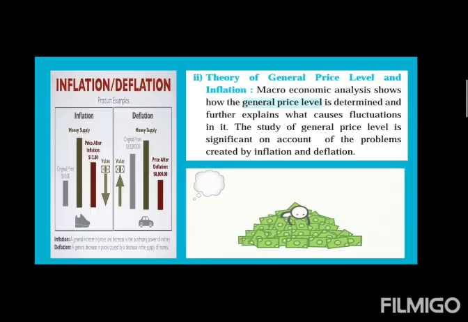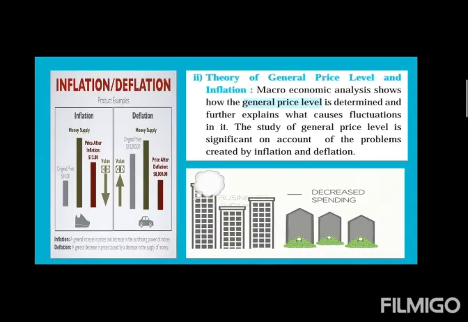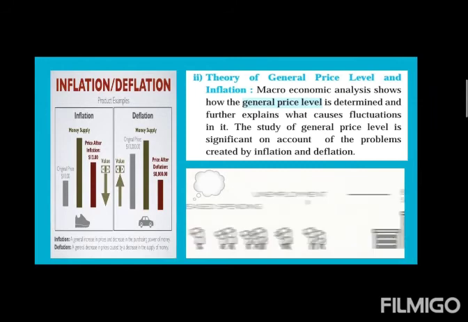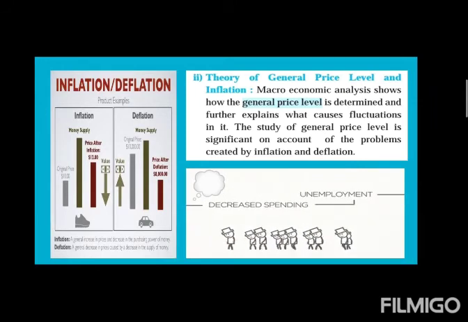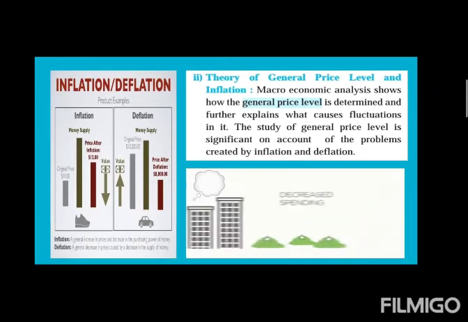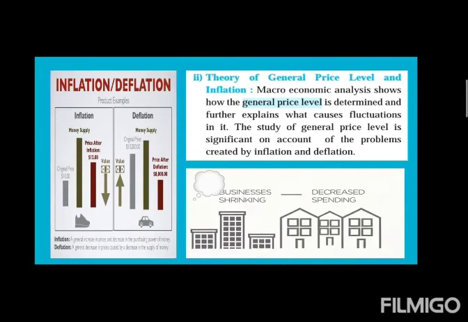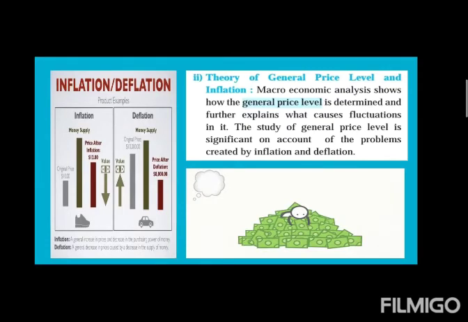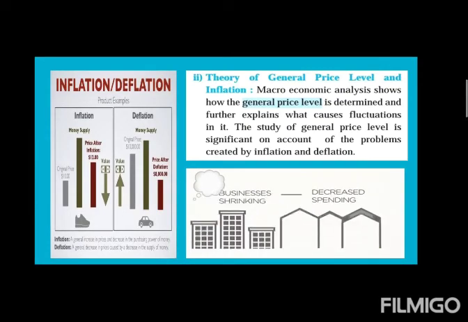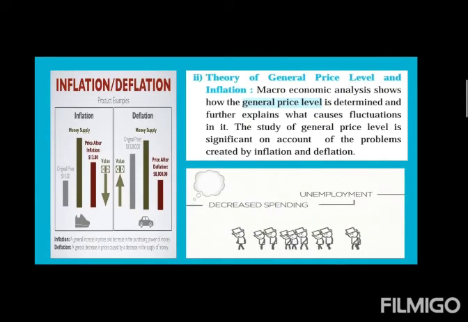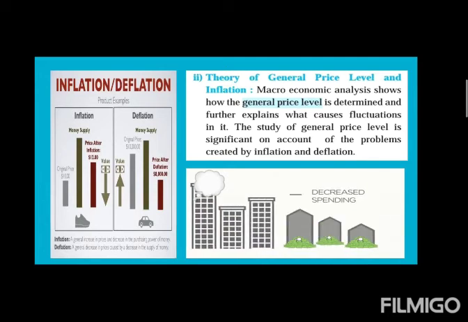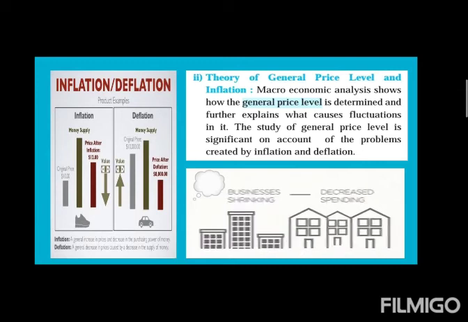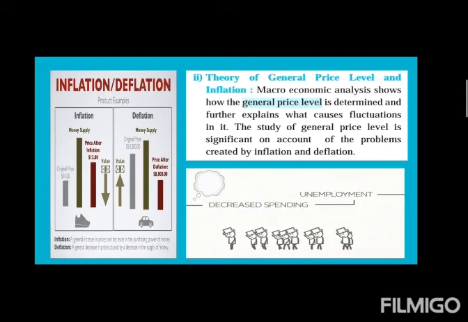Let's move further. Second theory is theory of general price level and inflation. Macroeconomic analysis shows how the general price level is determined and further explains what causes fluctuations in it. The study of general price level is significant on account of the problems created by inflation and deflation.